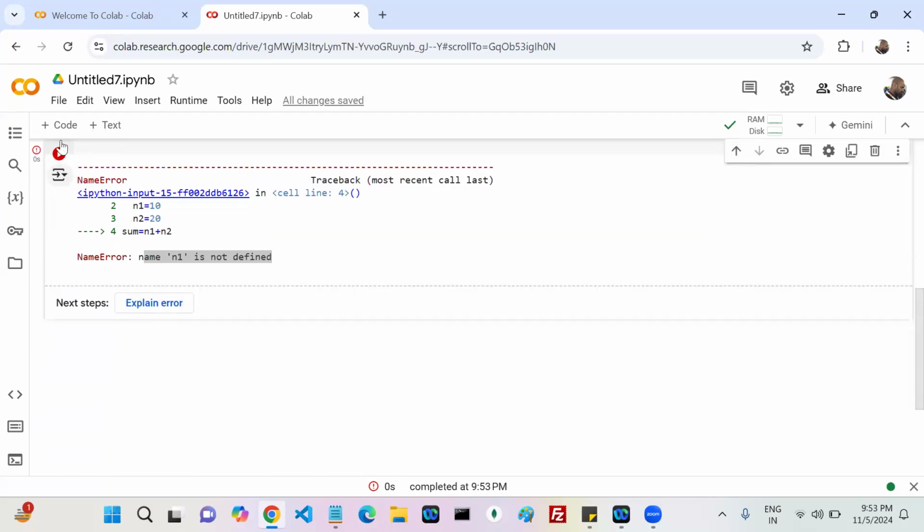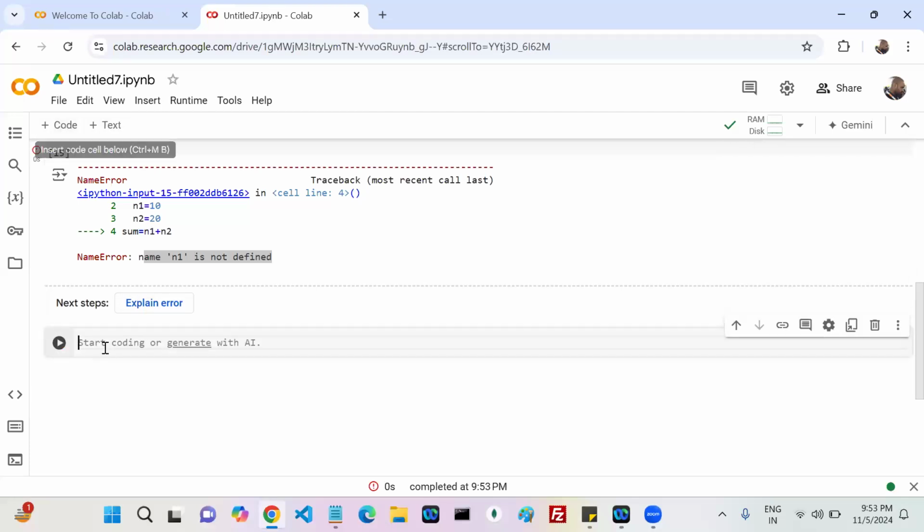Okay, up to here? My question is: write a function to print your name. Tell me first, def, function name. What is my function name? print_name. Next, parentheses and colon. Next, write the print statements with indentation inside that particular block.